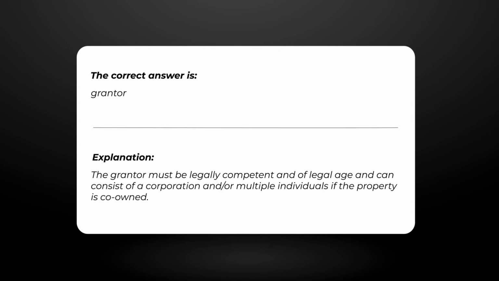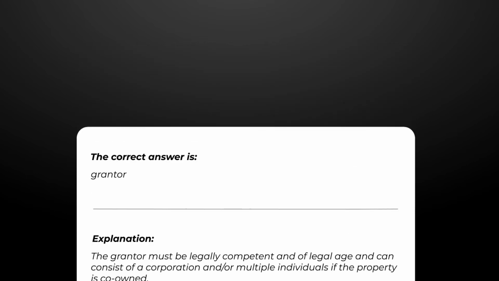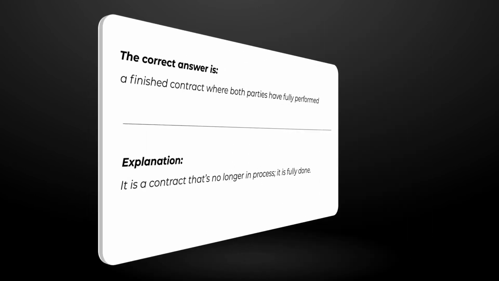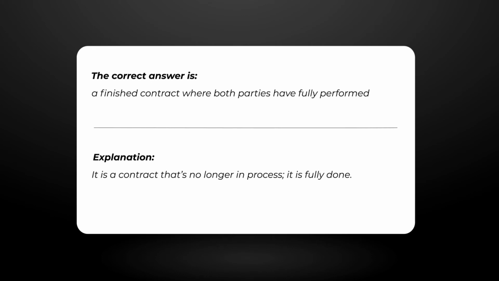Explanation. The grantor must be legally competent and of legal age and can consist of a corporation and/or multiple individuals if the property is co-owned. An executed contract is... The correct answer is a finished contract where both parties have fully performed. Explanation. It is a contract that's no longer in process, it is fully done.